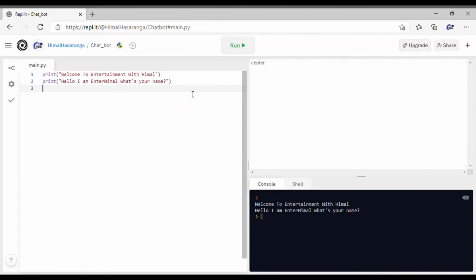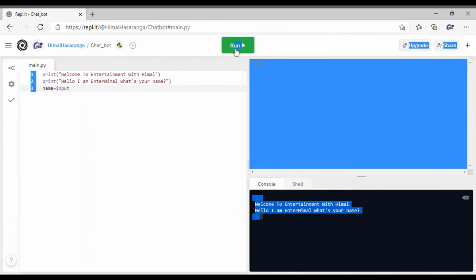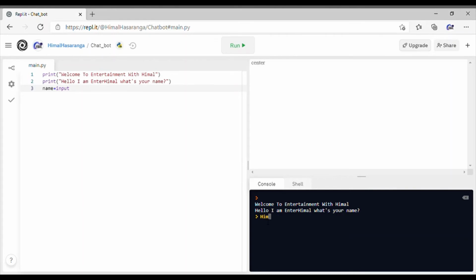Now in this, if I type in name equals input. So this is the input. What's your name, and the input, and the name equals the input. So what I'm trying to say is, this is a variable. If I were to run this bit of code, I'm gonna say Himal, and yes, it's mainly because something is wrong, but we don't have to worry.